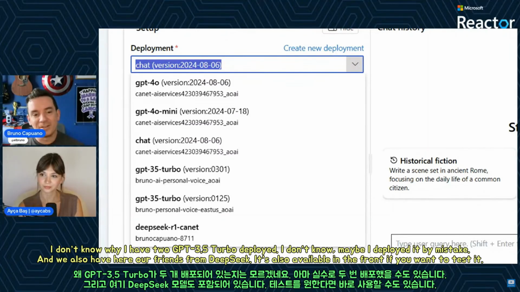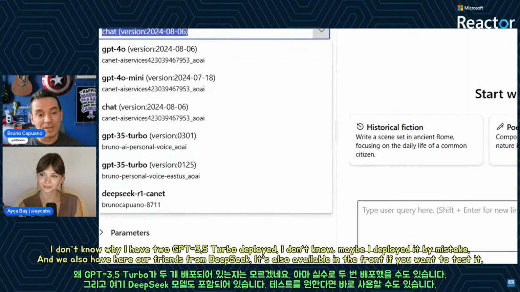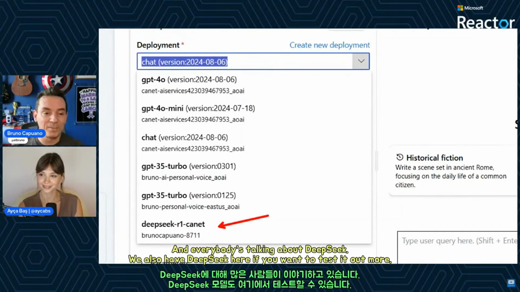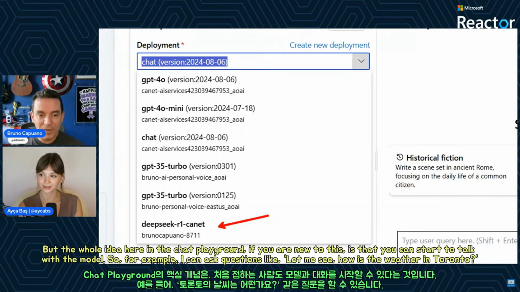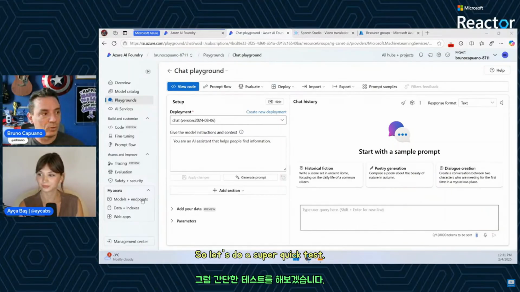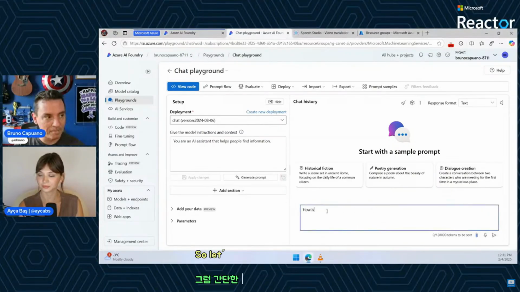Maybe I deployed whatever. Hey, and we also have here our friends from DeepSeek. It's also available in Azure AI Foundry if you want to test it. Everybody's talking about DeepSeek. We also have DeepSeek here if you want to test it and more. But the whole idea here in the chat playground, if you are new to this, is that you can start to talk with the model. So, for example, I can ask questions like, let me see, how is the weather in Toronto? So let's do a super crappy one.